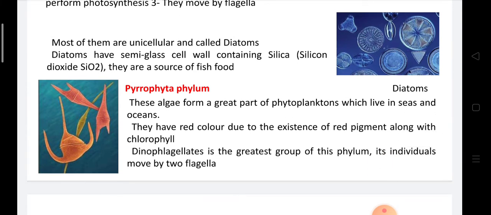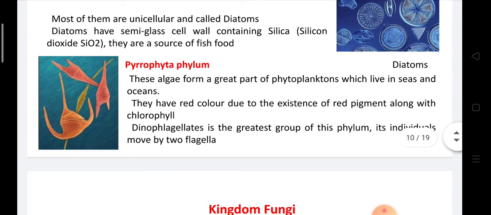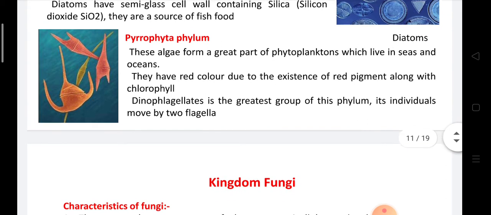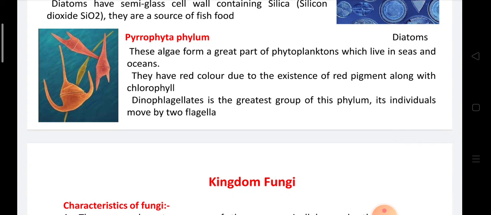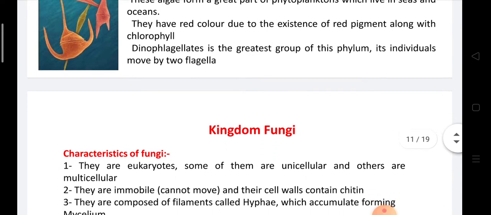Phylum Pyrophyta. Pyrophyta are called phytoplankton, and live in seas and oceans. They have a red color due to the presence of a red pigment along with chlorophyll. Dinoflagellates are the greatest group of this phylum. Its individuals move by two flagella.